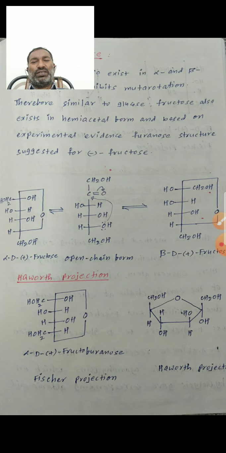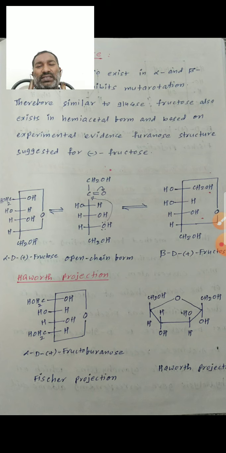In the Fischer projection formula, on the second carbon OH is on the right side and CH2OH is on the left side. On the third carbon, H is on the right side and OH is on the left side. On the fourth carbon, OH is on the right, so hydrogen is on the left. On the fifth carbon, H is on the right and CH2OH is on the left. So this structure is alpha-D-(+)-fructofuranose. This is the Fischer projection formula.